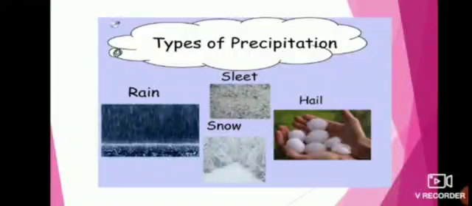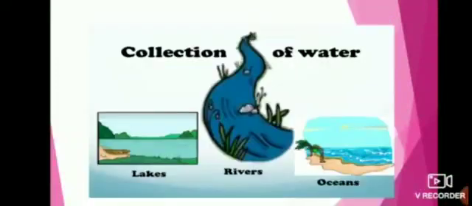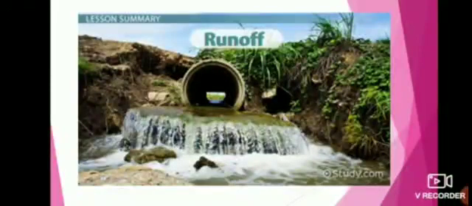Next we go to collection of water. Now water soaks into the ground. Water collects on Earth's surface. Sometimes it flows off before collecting. We see collection of water in lakes, ponds, oceans, rivers, streams. And runoff. Some water runs off on the Earth's surface. Here you are seeing runoff water. This is the fourth stage of water cycle or hydrological cycle.